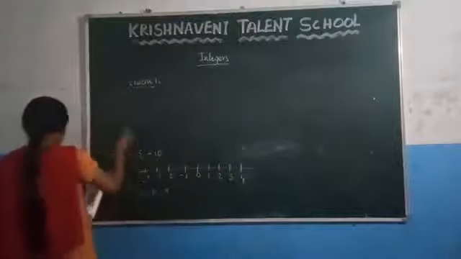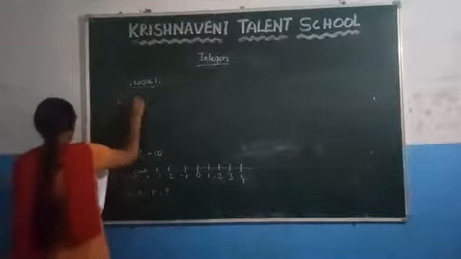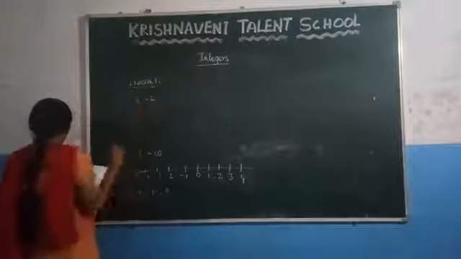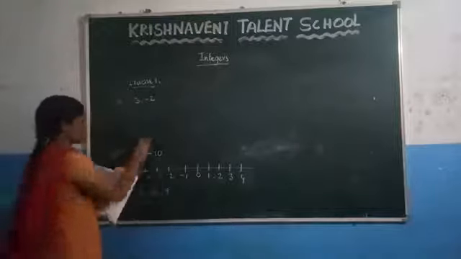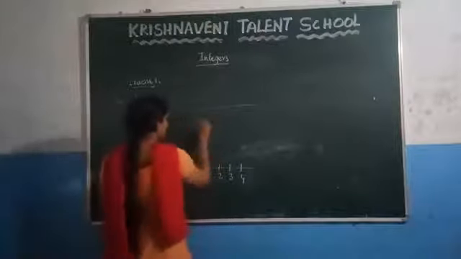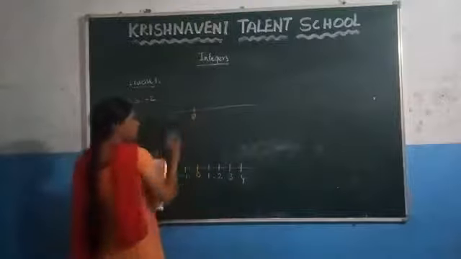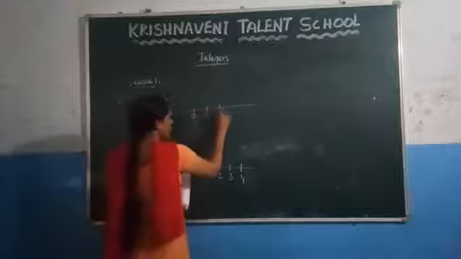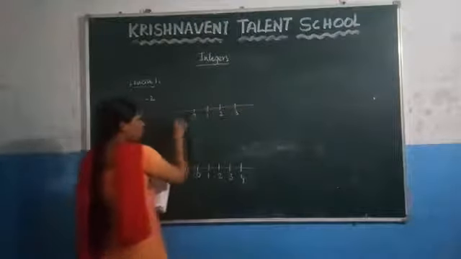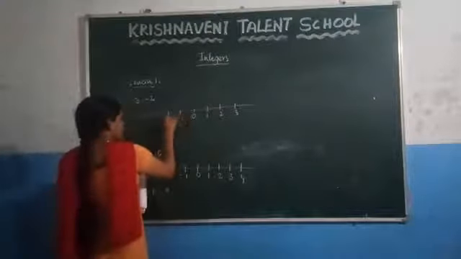Here the next question they have given is 3 and -2. You have to write the numbers that lie between 3 and -2. What is our first step? First you have to draw the number line, and in the middle you have to keep 0. To the right side of the number line write the positive numbers, and to the left of the number line write the negative numbers.